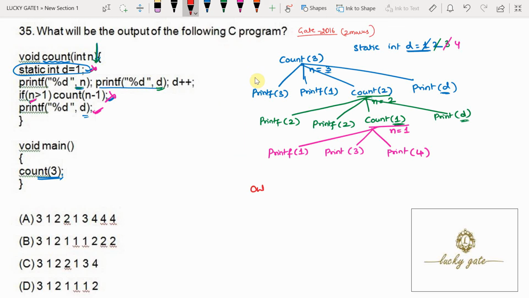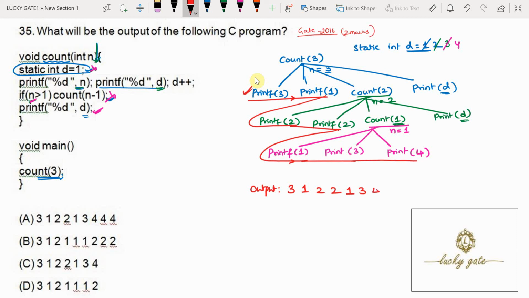Now what output does it return? First, what is the printf statement? First 3. It is printing 1. Then next, because it is calling count2, first count2 is to be executed. This print is executing after this count2 returned. Now it is printing 2. Next print is 2 again. Because count1 is called, count1 is going to print 1. And then 3. And then 4.